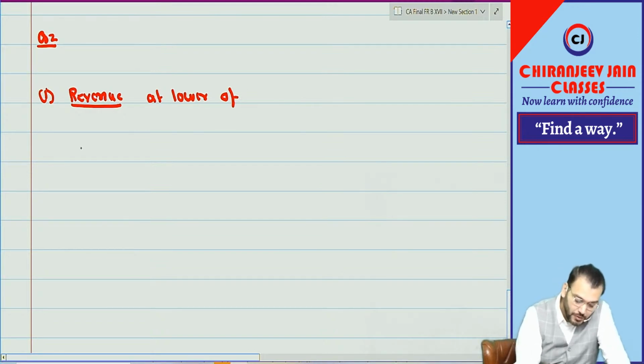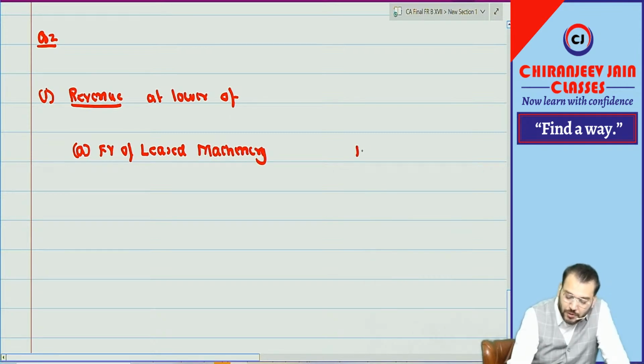Point number A, the fair value of the leased machinery. How much? 1,50,000. Correct.